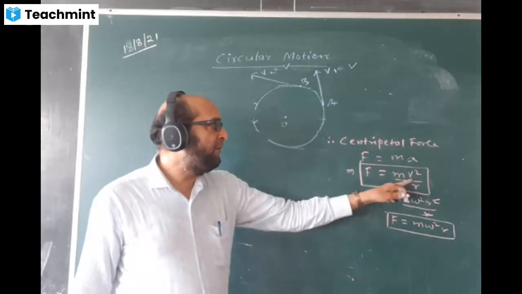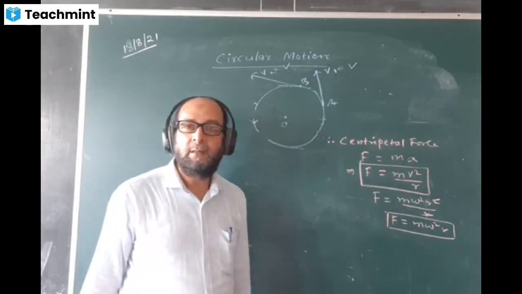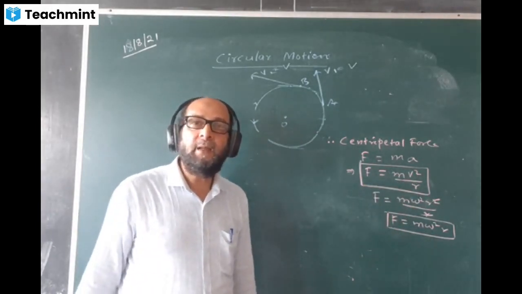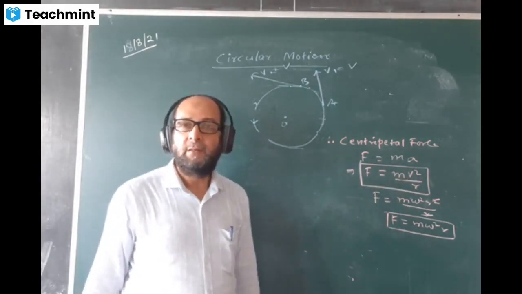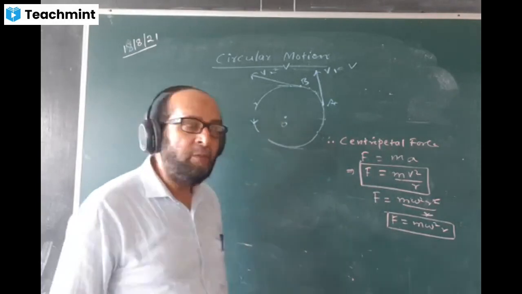This is the formula in terms of v, this is the formula in terms of omega. And what is the SI unit of omega? Radian per second. And unit of v is meter per second. So you got the derivations of the formula. Okay?